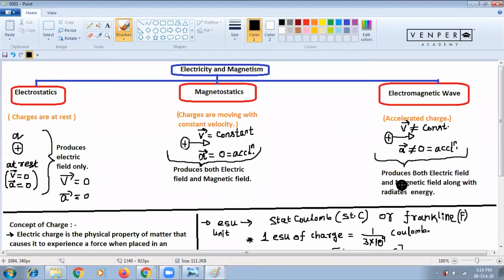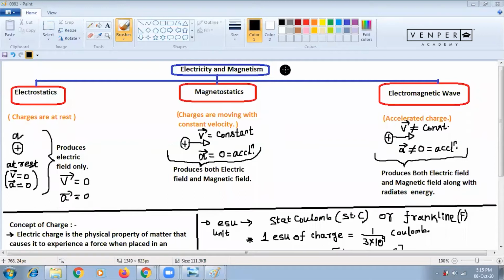Electrostatics is the study of charges at rest. Magnetostatics means charges are moving with constant velocity. Okay, good Vishnu. The electromagnetic wave means accelerated charge. When a charge is getting accelerated, we'll get a wave. So this is the first class, that's why I'm taking from here. Then after we'll understand the concept of charge. If you understand the concept of charge, then you can understand electrostatics very clearly.